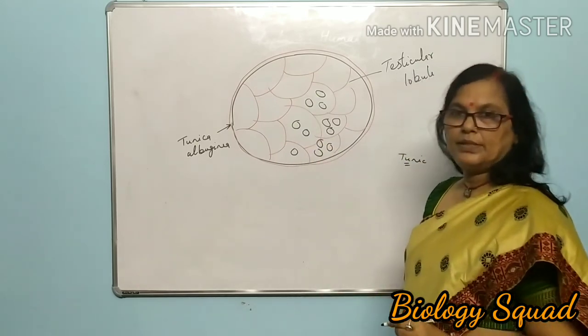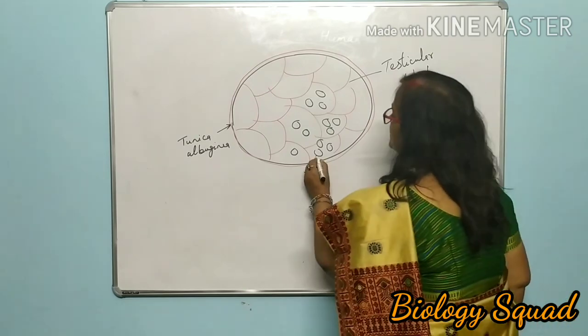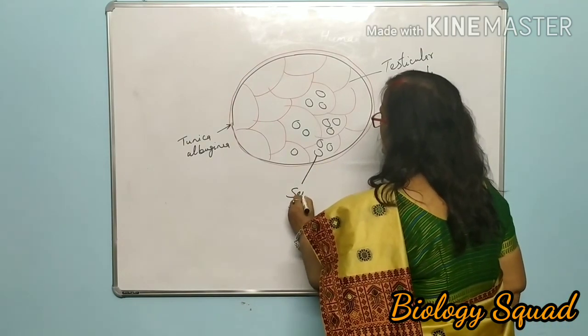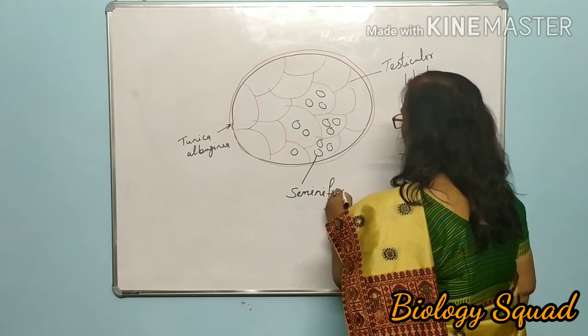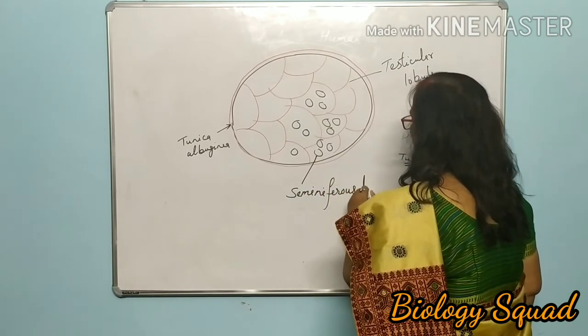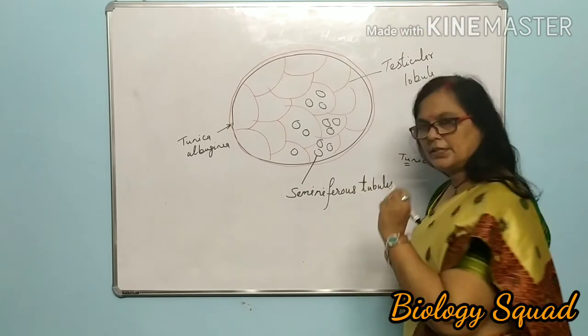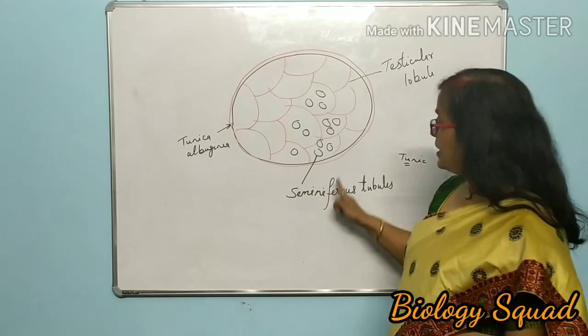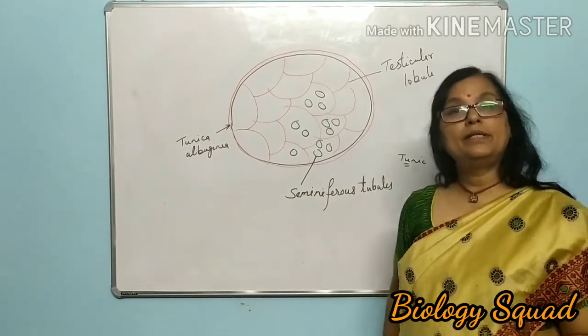These coiled tubular structures are treated as seminiferous tubules, a very important structure, or you may say the site for the formation of sperms in testis.